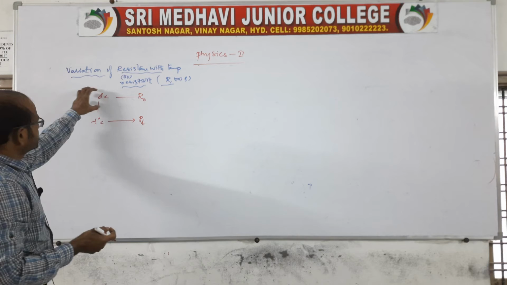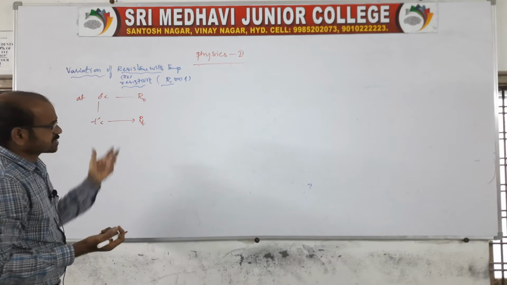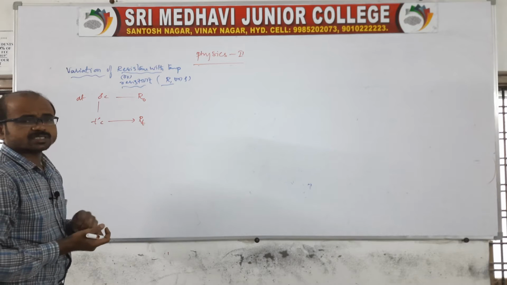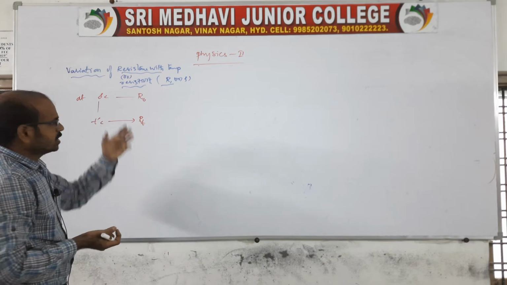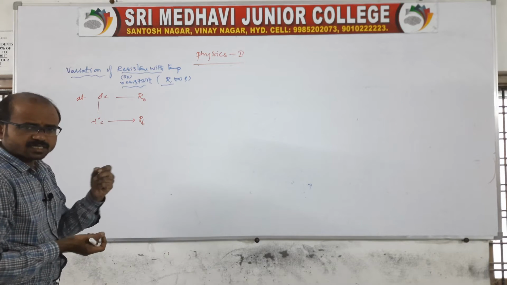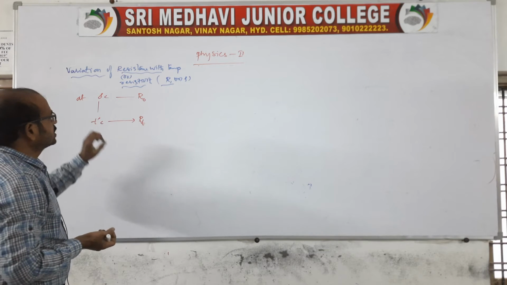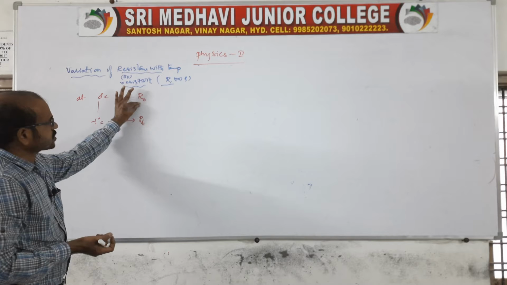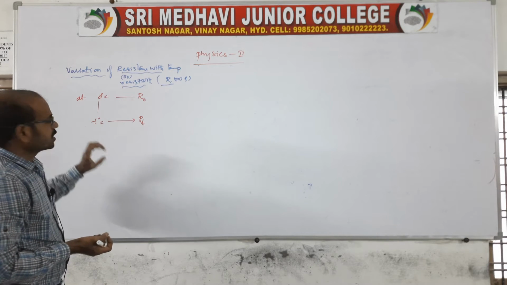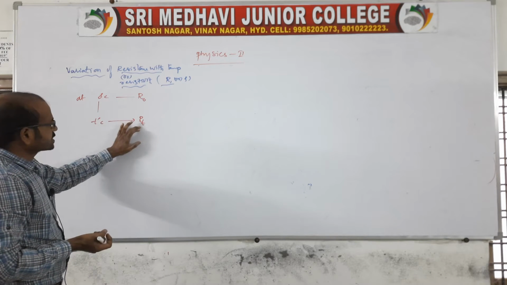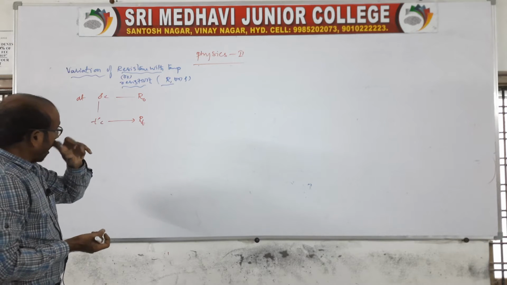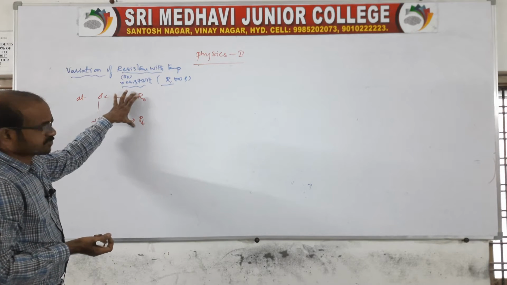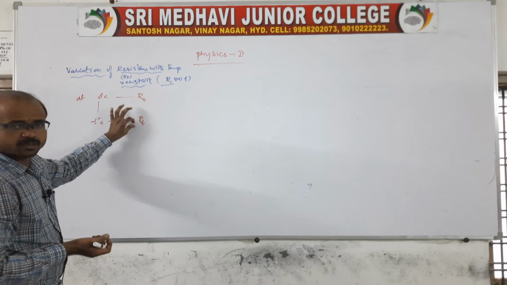Because temperature changes, the resistance also changes, for semiconductors, bad conductors and conductors, whether increased or decreased. At 0 degrees the resistance of the substance is R0; at T degrees Celsius it becomes RT. Now there is a change in resistance, from R0 to RT.